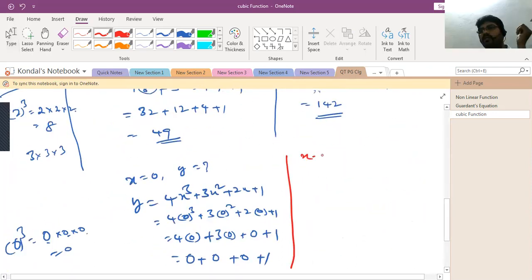So here x is equal to -1, then y is equal to how much? Here 4 into -1 whole power 3 plus 3 into -1 whole power 2 plus 2 into -1 plus 1.